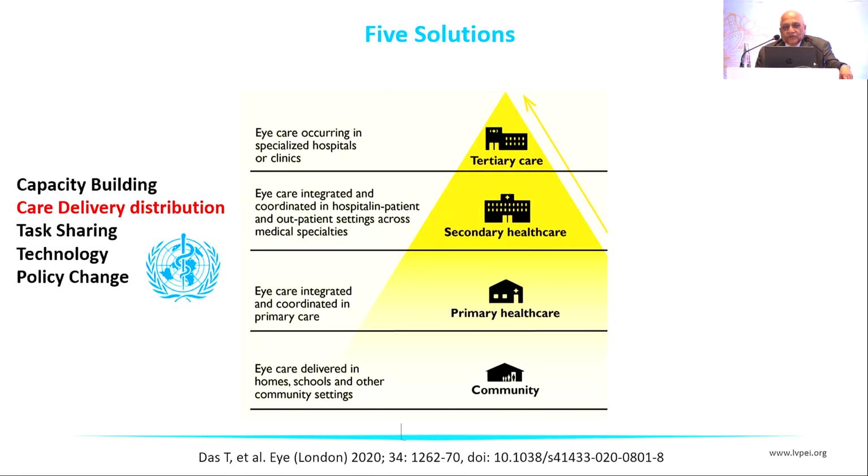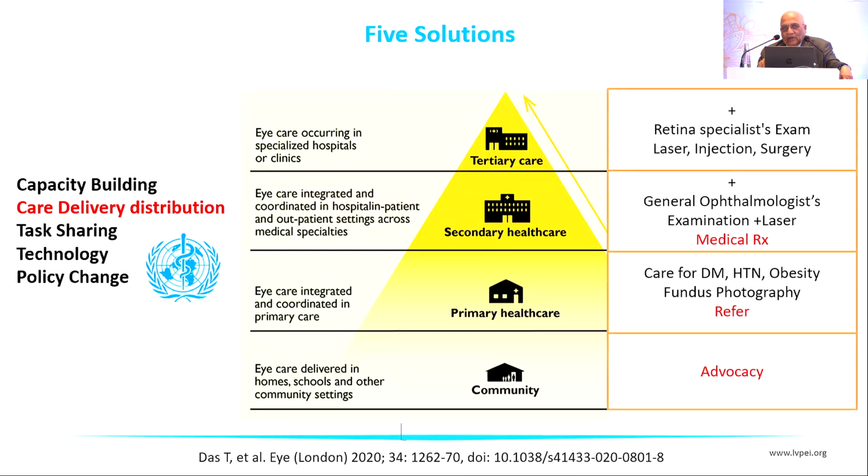That is why WHO came out with a system for how to engage from the community to tertiary care, and they call it integrated people-centered eye care, where we can suggest for retina care, at least we can talk about.